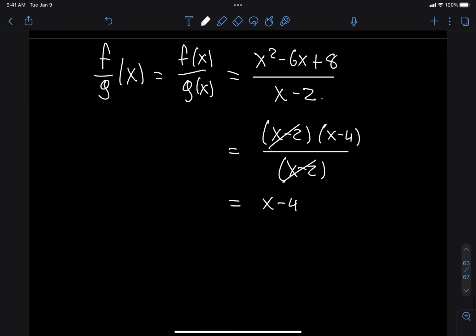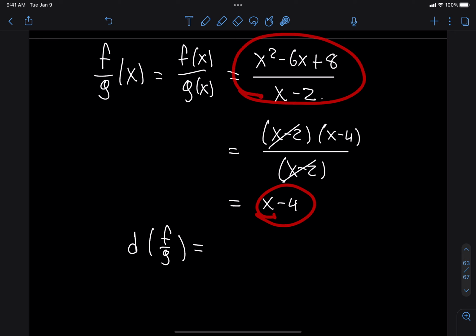So let's talk about the domain. What sorts of numbers can I plug into this function? All real numbers, right? So, question for the class, is the domain going to be all real numbers? No. Why not? Because we can't plug in 2, okay? We have simplified this function, but we have to remember where it comes from, which is this. If I plug in 2 into this equation, I get 0 divided by 0, which is not defined.